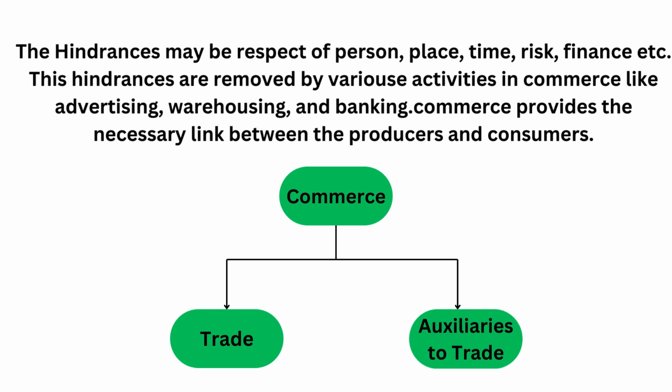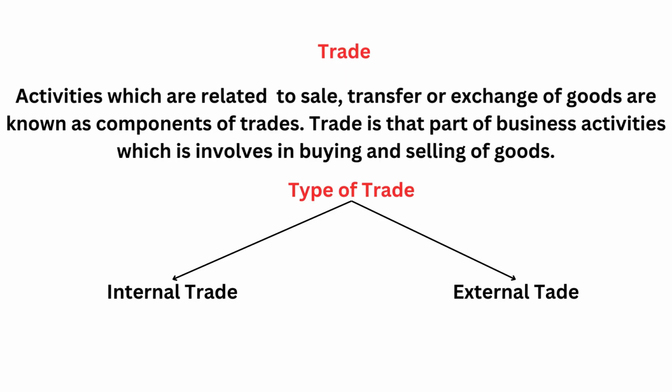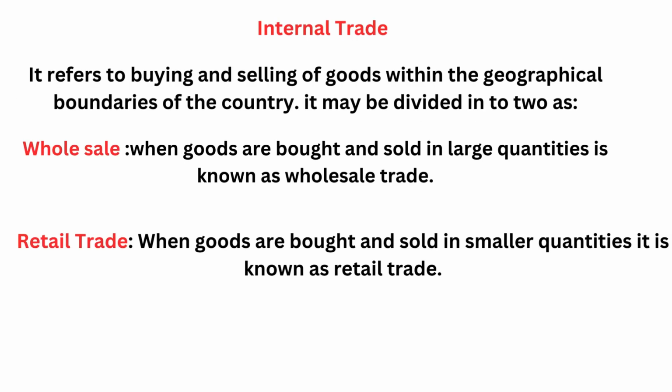So commerce is further divided into trade and auxiliaries to trade. Let's see what is trade. Activities which are related to sale, transfer, or exchange of goods are known as components of trade. Trade is that part of business activities which involves buying and selling of goods. Types of trade: internal trade and external trade. Internal trade refers to buying and selling of goods within the geographical boundaries of the country. So within the country you are buying and selling the product, that is called internal trade.